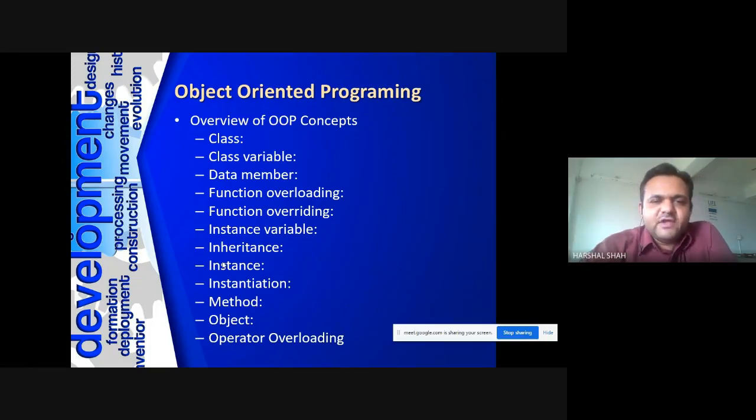So everyone knows about that. What is class? Class is a collection of objects. Okay. So we need to create a class. What is class variable? That we create an object of the class. What are data members? Then you have function overloading, function overriding. Function overriding and function overloading are object oriented concepts which play the role of polymorphism, right? Then the instance of the variable, that means nothing else, we can call it an object.